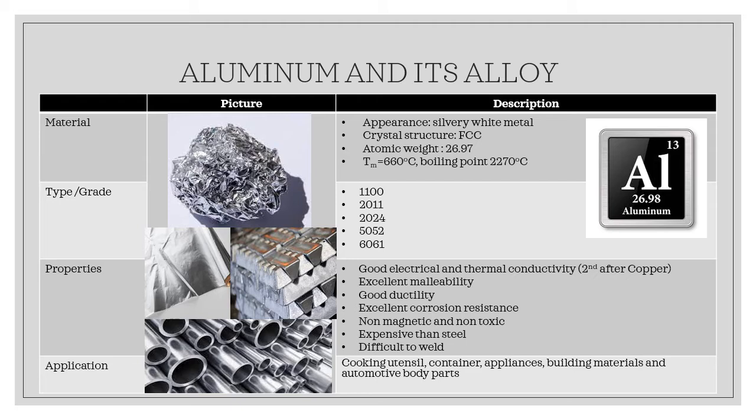Aluminium is known for cooking utensils, especially, as you can see, as aluminium wrap, containers, and it could also be used as building material and automotive body parts. So here are the pictures of aluminium.